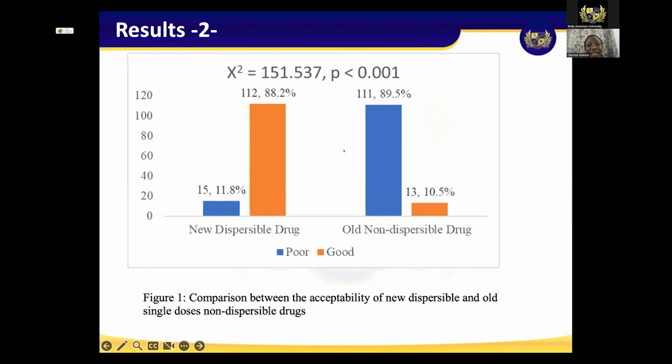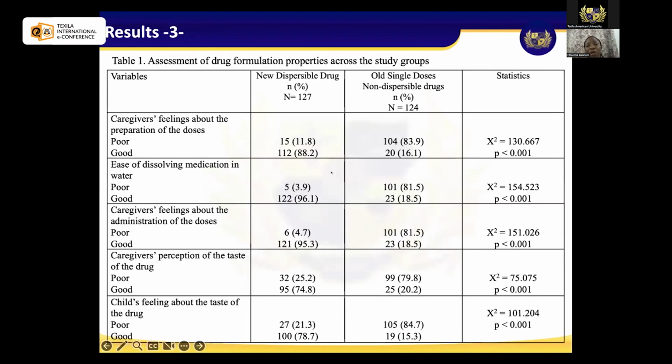0.001. This chart shows in a nutshell the acceptability comparison between the new dispersible drug and the old non-dispersible drug. From the comparison between the two, you will see that the new dispersible drug had 88.2% responding better in terms of acceptability. And for the old drug, we just had 10.5%, with about 89.5% having poor acceptability, with a p-value less than 0.001, showing statistical significance.